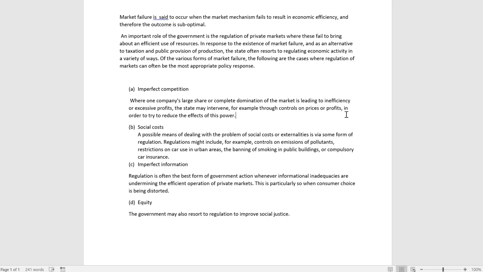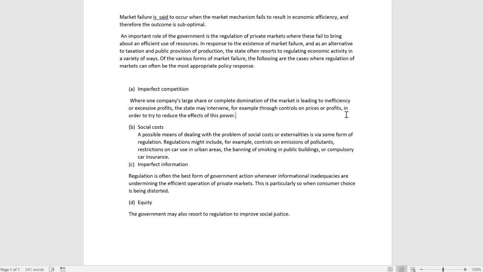Imperfect information. Regulation is often the best form of government action whenever informational inadequacies are undermining the efficient operation of private markets. This is particularly so when consumer choice is being distorted. So government can place regulation whenever there is imperfect information.